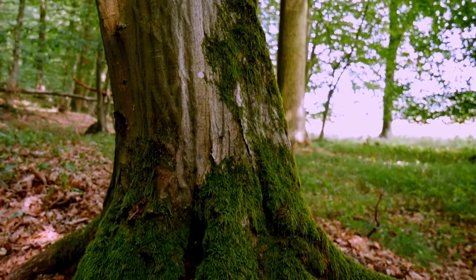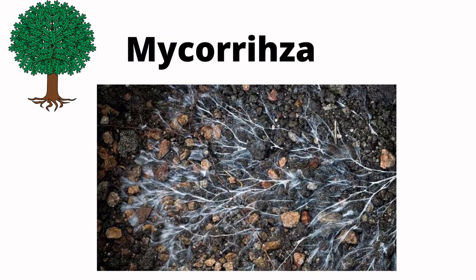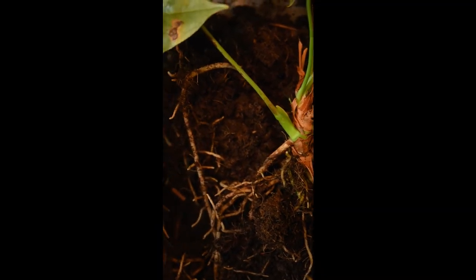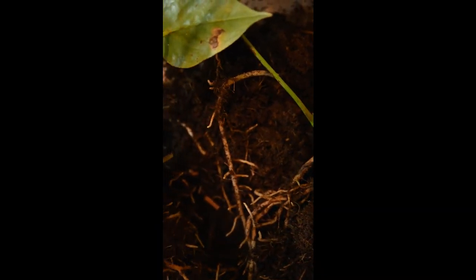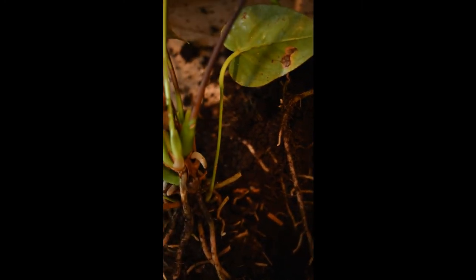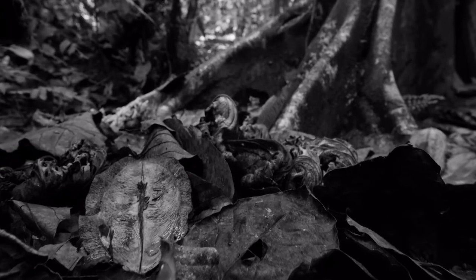The mycorrhizal network is a symbiotic relationship between mycorrhizal fungi and trees. These essential linkages of the network are formed by the fine, hair-like root tips of trees joining together with microscopic fungal filaments, which appear to act as a symbiotic relationship between trees and fungus, or possibly an economic exchange.